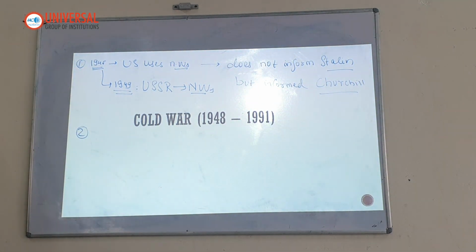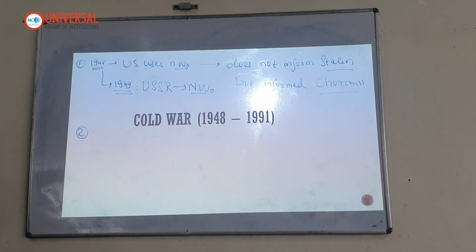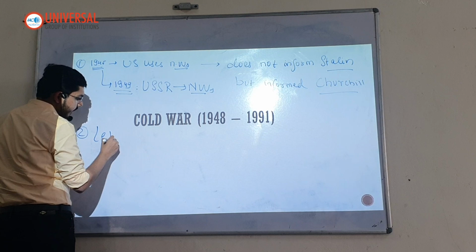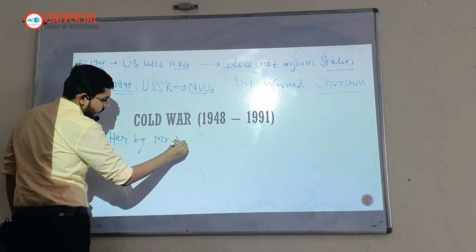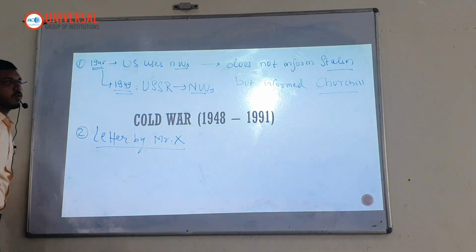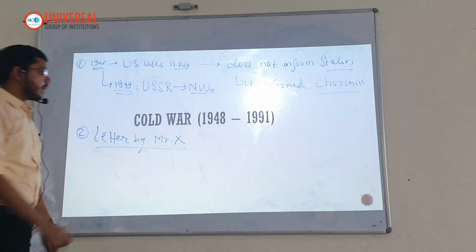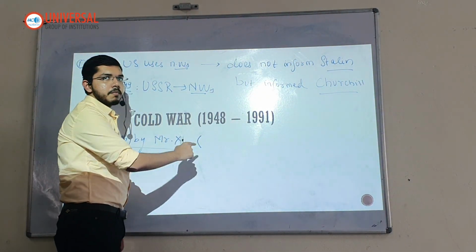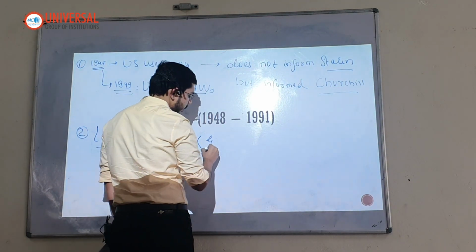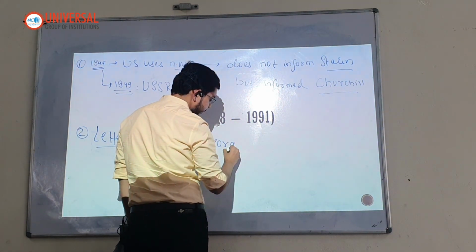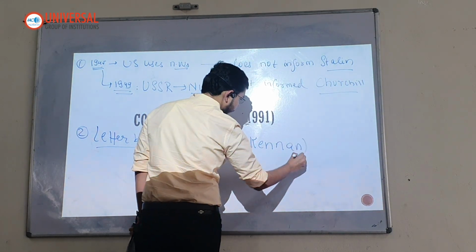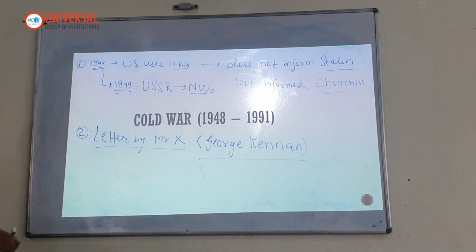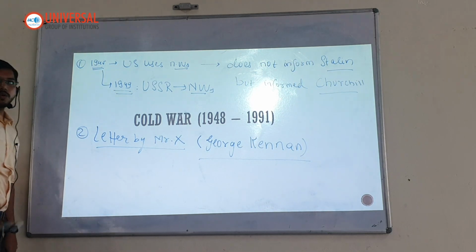Now, what is the second episode? The second episode is a letter by Mr. X. Now, who is Mr. X? Mr. X is the US ambassador to USSR. His name is George Kennan.